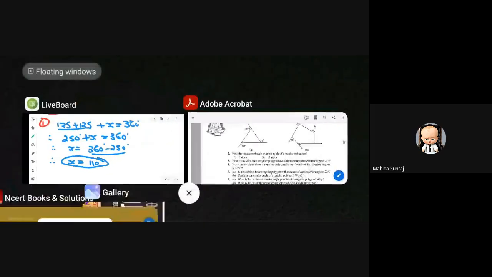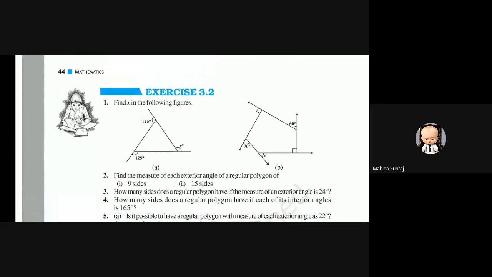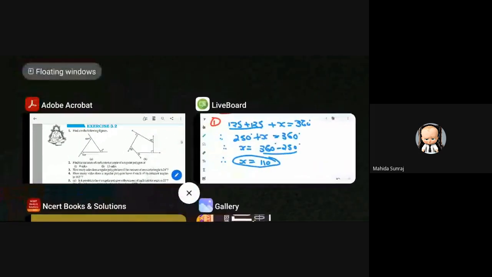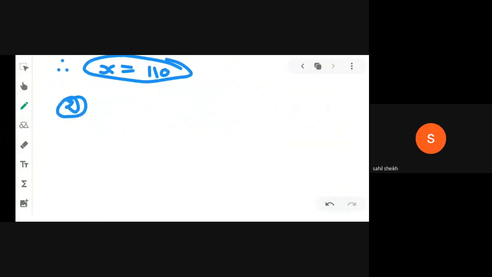Now you can see the second figure. In the second figure, we have a pentagon. In the pentagon, two exterior angles 60 and 70 and two right angles 90, 90 are given. We have to find the unknown angle x. But we know that the sum of exterior angles of a pentagon is also 360 degree, right?